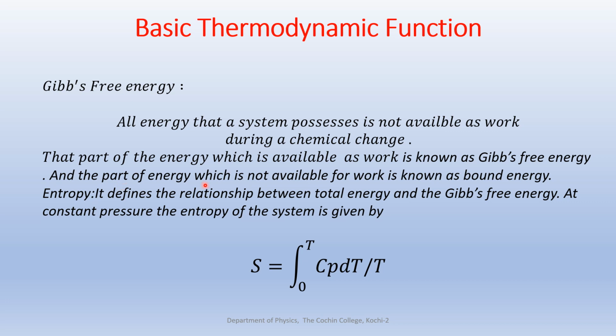And the part of energy that is not available for work during a change is known as bound energy. Now, another quantity that we already mentioned, entropy. It defines the relationship between total energy and Gibbs free energy. It represents disorder. So at constant pressure, the entropy of the system is given by S equal to integral Cp dT over T, or Cp over T dT.